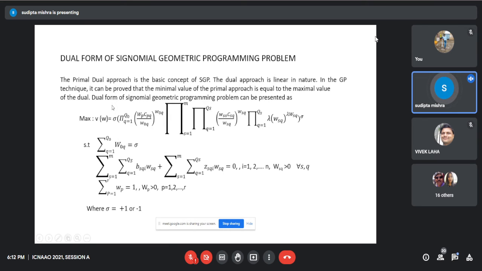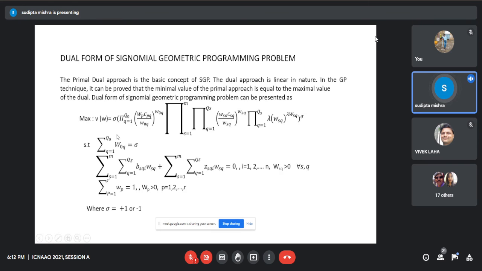The main logic in this signomial programming problem is the primal dual approach, which is the basic concept of SGP. The dual approach is linear in nature. In the GP technique, it can be proved that the minimal value of the primal approach is equal to the maximal value of the dual. The dual form of the signomial geometric programming problem can be presented in this way.